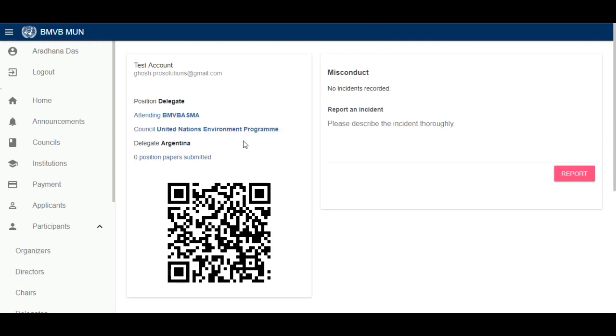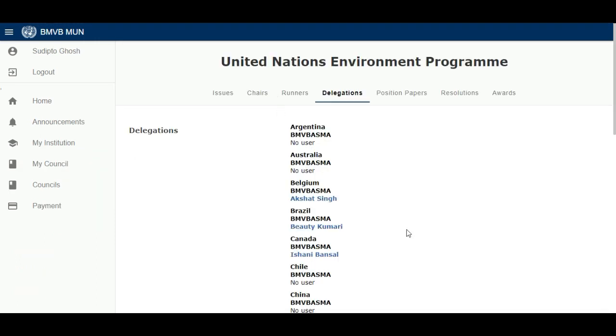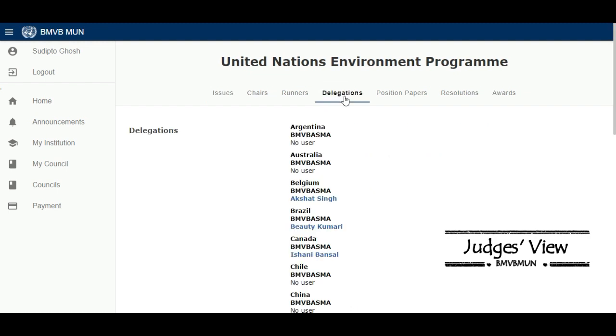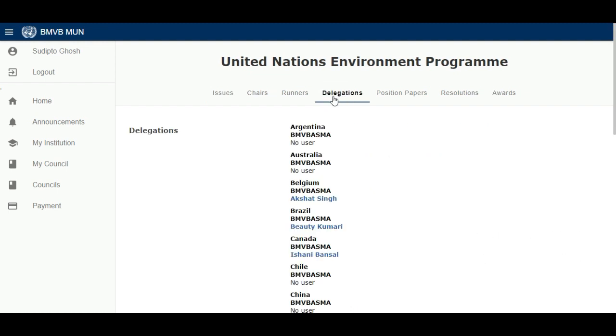Okay, are you following with me? Are you understanding what we see? Now this is what the judges see. The judges will see and take attendance as per the list given here. I have not refreshed, otherwise there would be Argentina, and under Argentina the test account would be written.